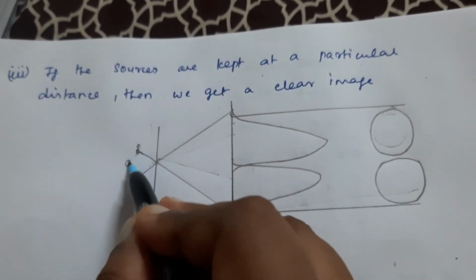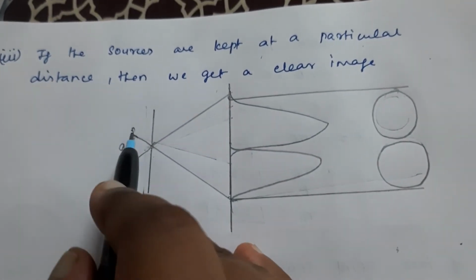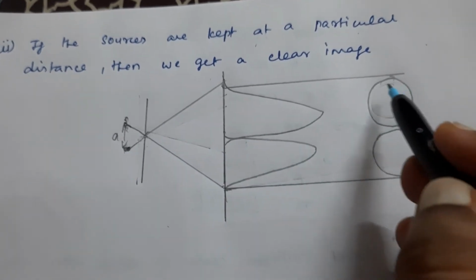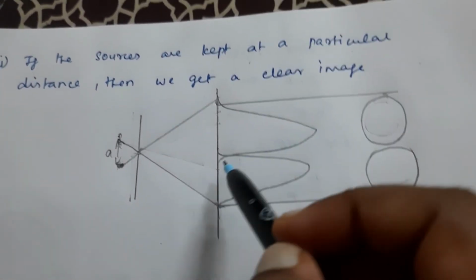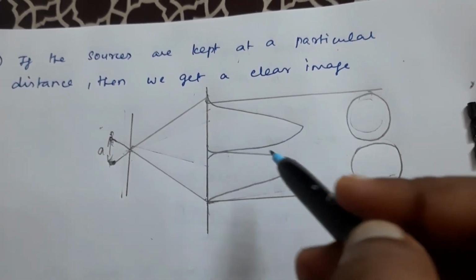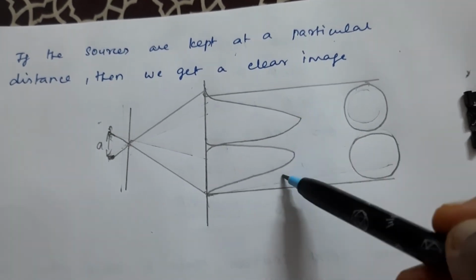So this is A, and this distance should be greater. When this distance is greater, you will get no overlapping of images. So you can get two separate images like this, with two central maximums like this. So this is called resolution. Here this is not overlapping.